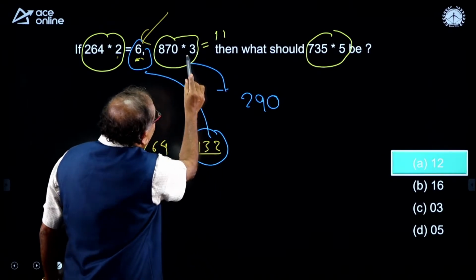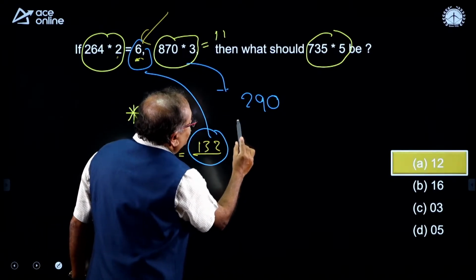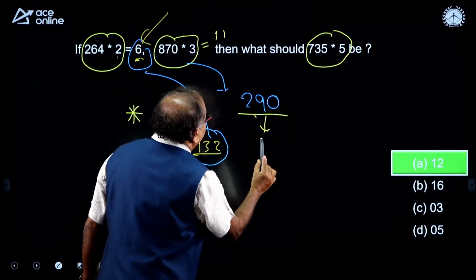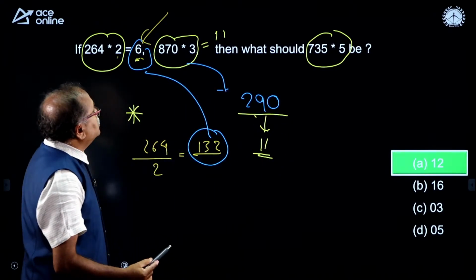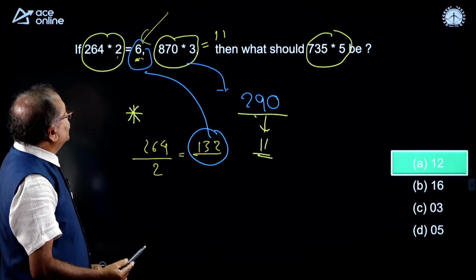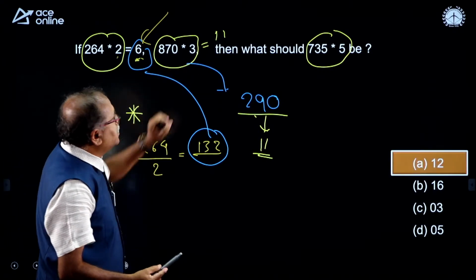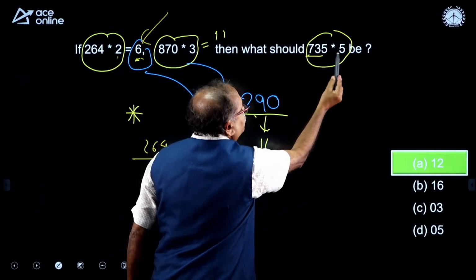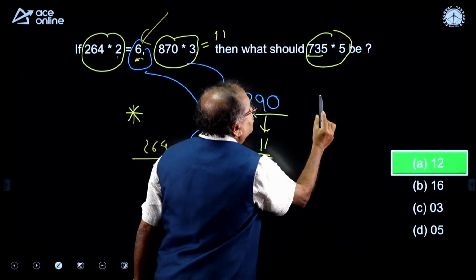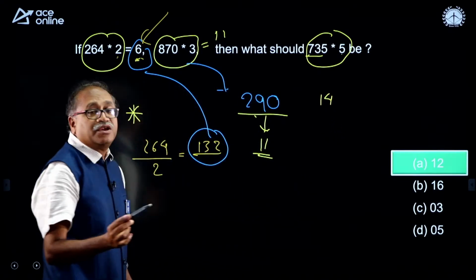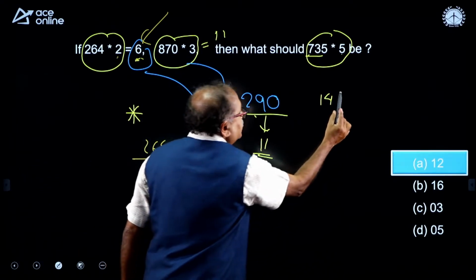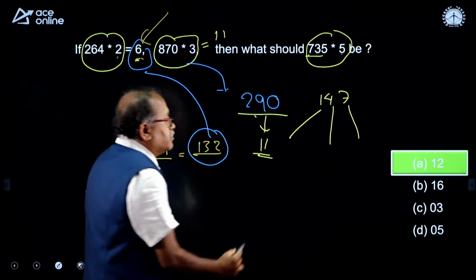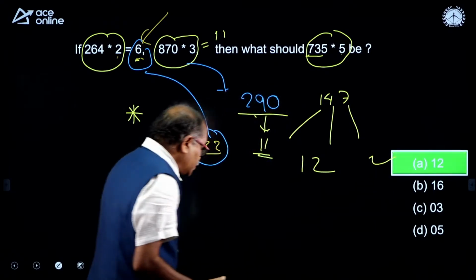So, when I add up the 290 digits, how much does that come to? This is 11. Am I right? When I divide this by 3, yes my friends, do you agree? So, when I divide this number by 5, 14, 5 is 70, and after that this is 7, and when I add 1, 4 and 7, I will be getting 12. So, 12 is the answer, option choice A.